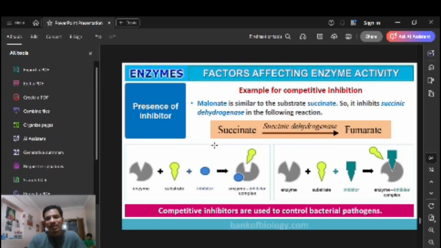See, succinate, fumarate will be formed by succinic dehydrogenase. Okay, example of competitive inhibitor, best example, succinate. What is the inhibitor here? Succinic dehydrogenase forms fumarate, right?